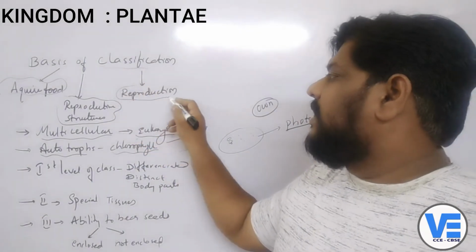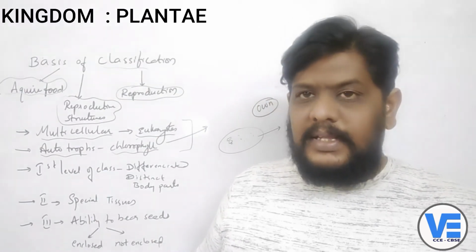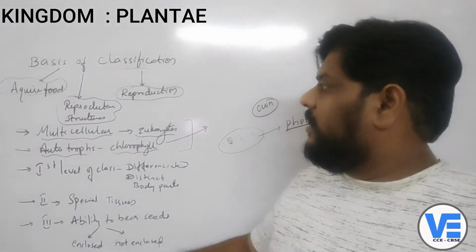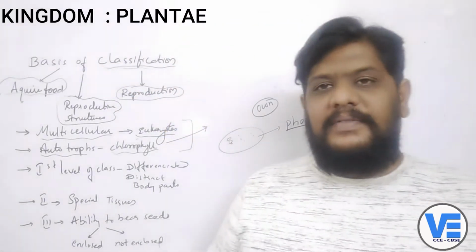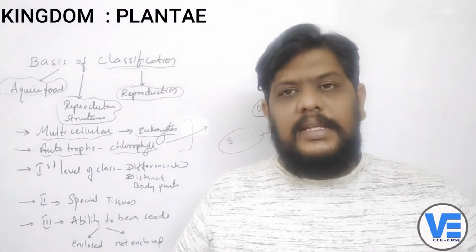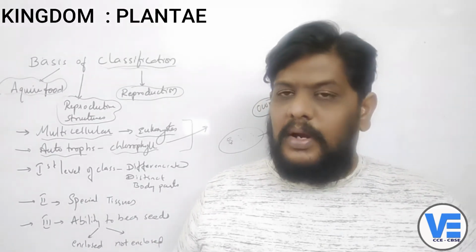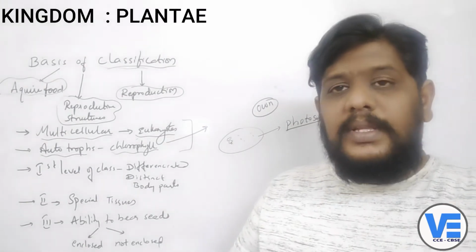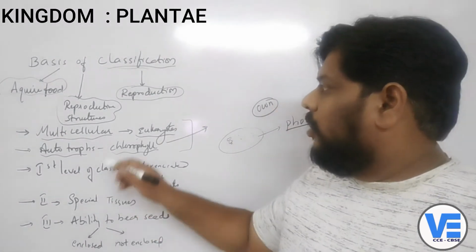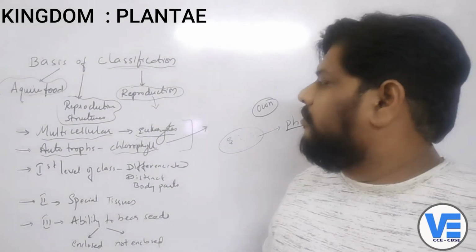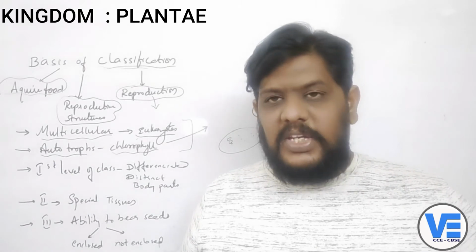And the third one is the way of reproduction in the organisms. So that is also a way on which the organisms are classified, right? So these are the three bases of classification of the kingdom called PLANTAE. The first one is the way they acquire the food, the second is the reproductive structures, and also the way of reproduction. Okay, there are 3 points on which the classification is based.